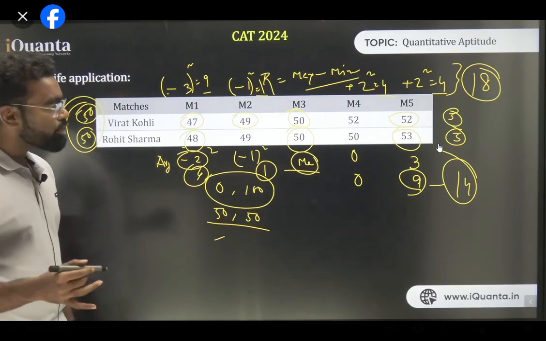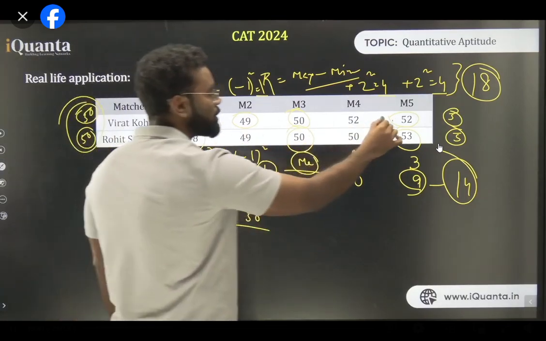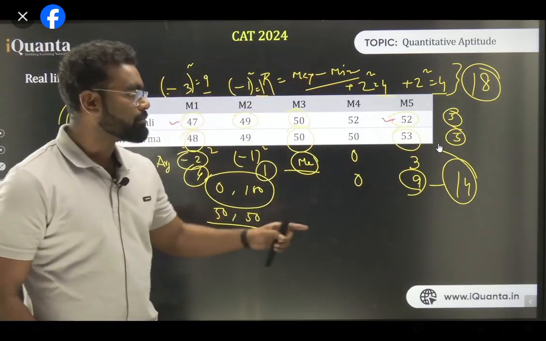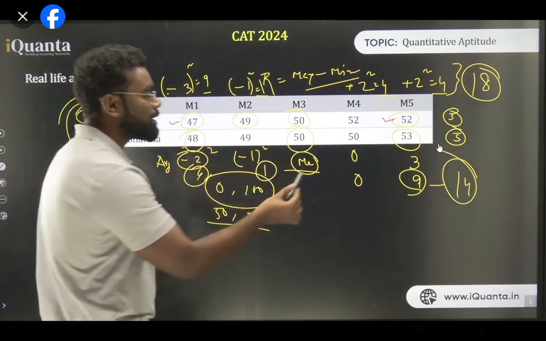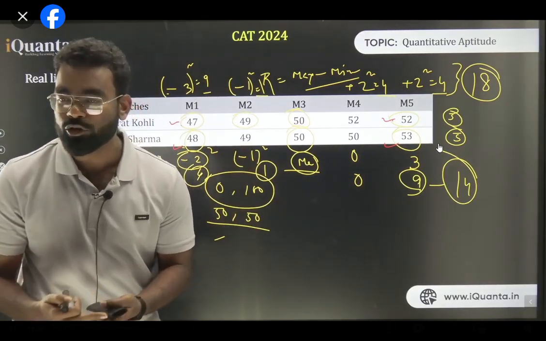Fine. But when I start to find the range in this case, what is the range? 52 minus 47. This one and this one. That is the highest minus the least, maximum minus minimum. So what is the range of Virat Kohli? 5. What is the range of Rohit Sharma? That is 53 minus 48. So the difference is 5. So the range for both cases is the same. So again, this measure has also failed.